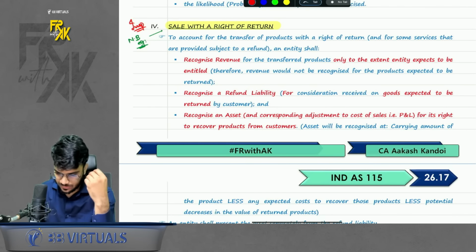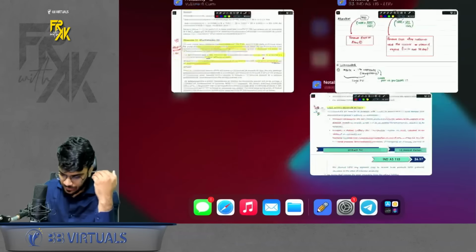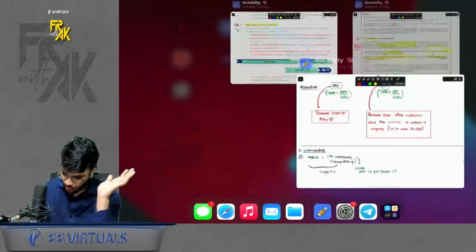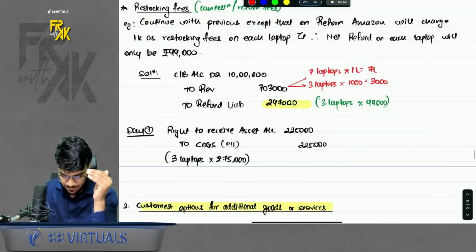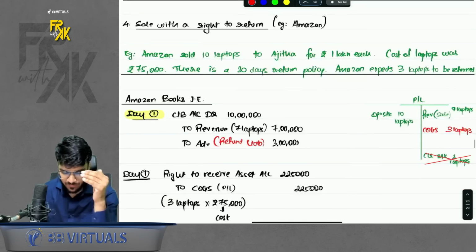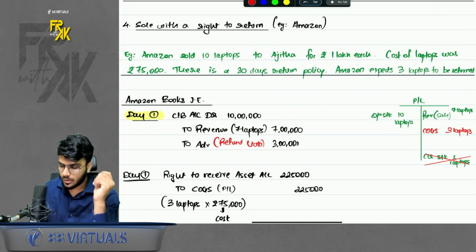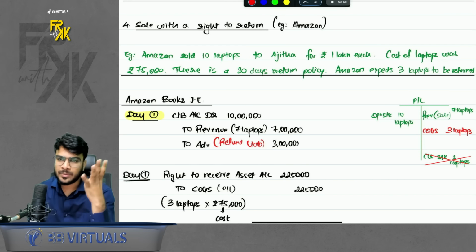What is the meaning of this? Sometimes what happens is company makes a sale to the customer with an option that customer can return the goods in future. Okay. So how to book the revenue? Please have a look here. That is sale with a right to return. So I took one example here. I will try to explain everything with the help of example. Let's say Amazon sold 10 laptops to Ajita for 1 lakh each. Cost of laptop was 75,000. There is a 30-day return policy. Amazon expects 3 laptops to be returned.